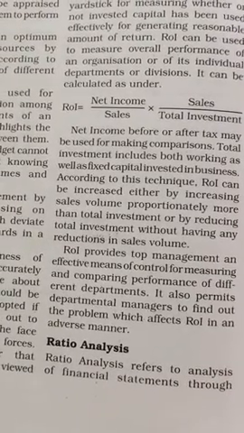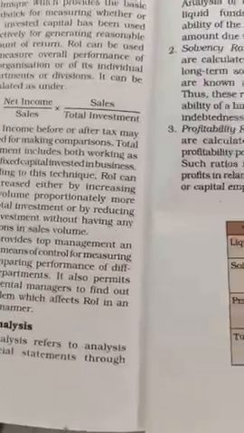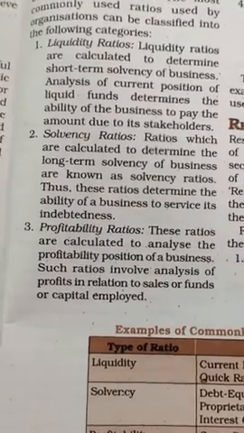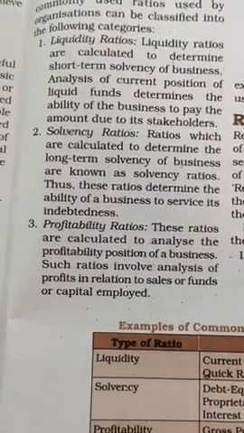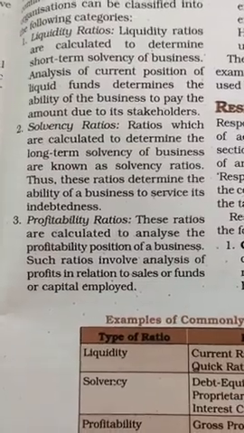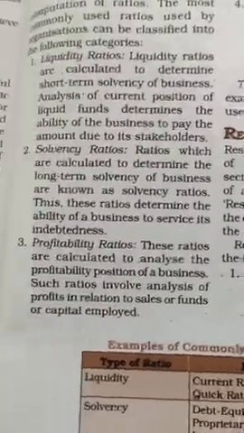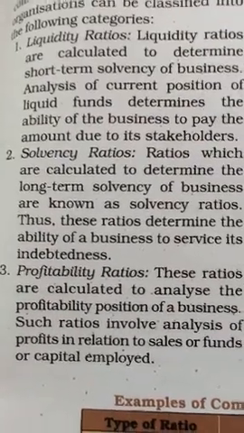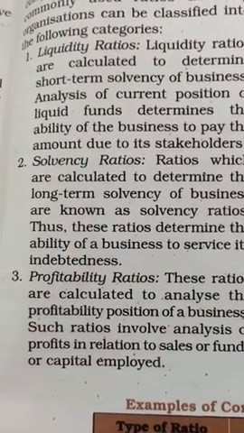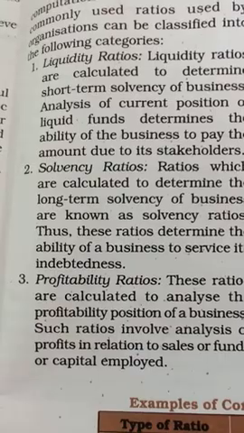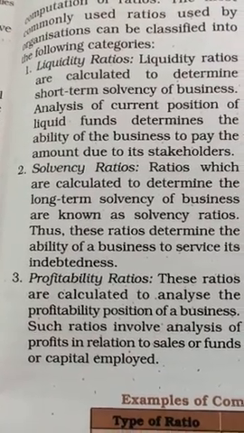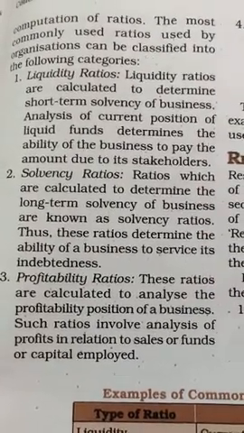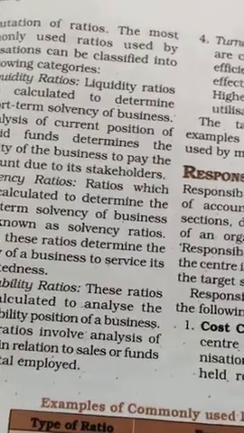It refers to the analysis of the financial statement through computation of ratios. The most commonly used ratios are liquidity ratios. They are calculated to determine the short-term solvency of the business. Next is solvency ratio, which is calculated to determine the long-term solvency of the business. In the long run, are you able to maintain your solvency or not? Next are profitability ratios. These ratios calculate the profitability position of the business. After investing a similar amount of capital, if one person is earning more and another is earning less, then you are supposed to see the deviation, what problems are coming. Okay? So under modern techniques, we studied ROI, return on investment, and ratio analysis.